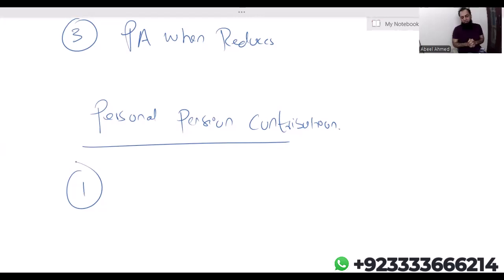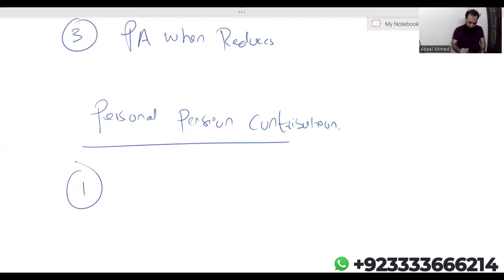according to HMRC, whatever the individual contributes in a personal pension scheme, it is treated as 80%. 20% is paid by HMRC. So let me first write, then I'll explain how come it is a benefit.